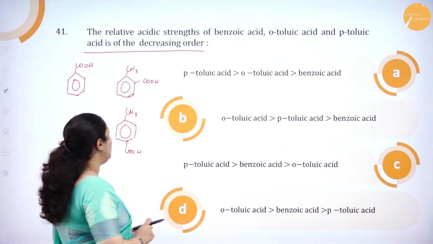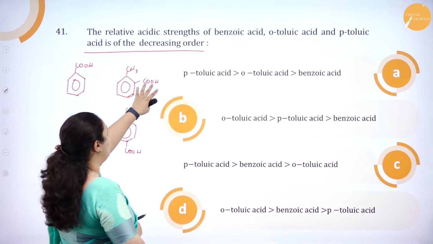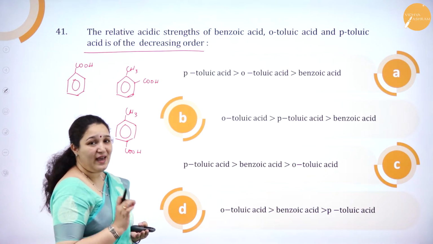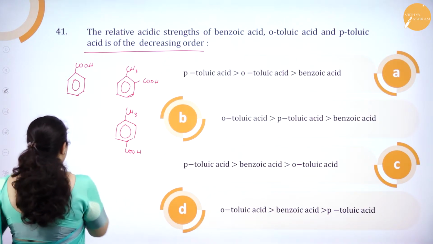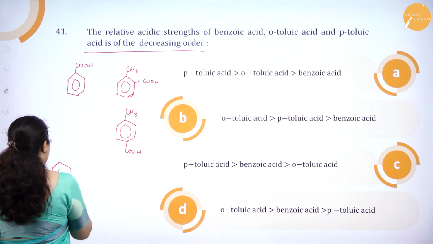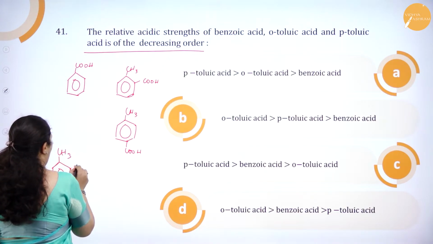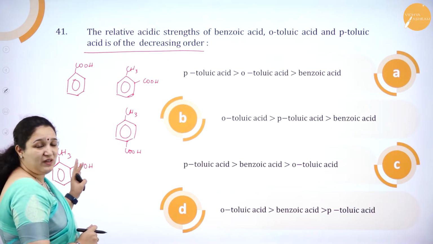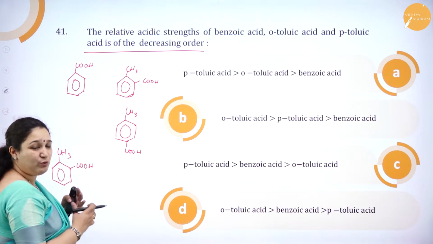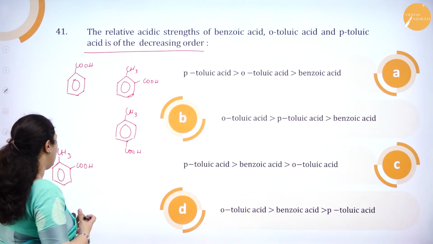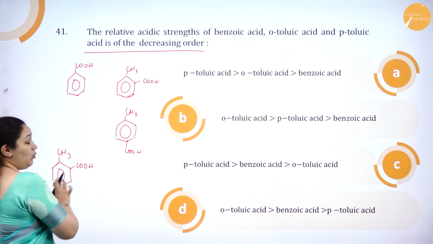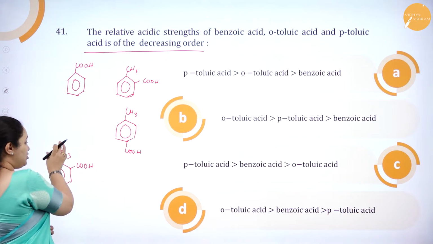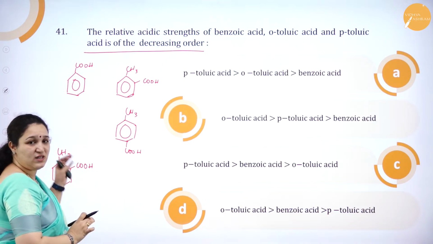That is, in ortho position, whatever substituent is there along with the benzoic acid, it will increase the acidity, and here the most acidic is the orthotolic acid. Ortho effect is something related to steric hindrance. If I have to put it in normal words, here you have C double bond OH group, a big group, and next to that you have a CH3 group in the ortho position.